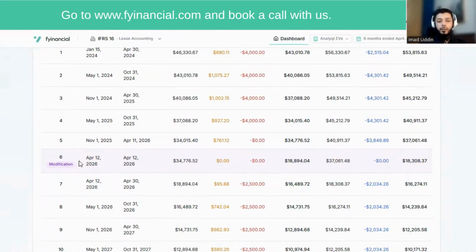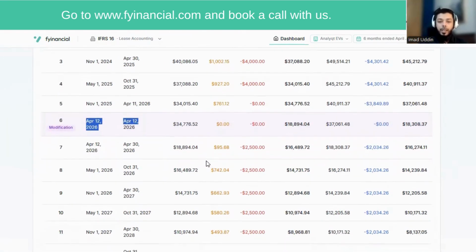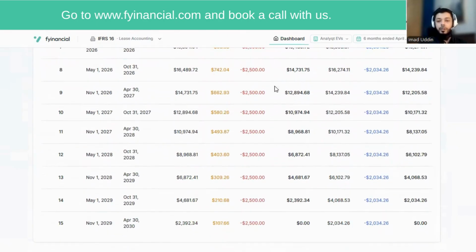Please note that this is a mid-period adjustment. Something randomly happened on April 12th. But the system is so accurate that it actually amortized the lease liability to 0 at the end of the term, because the new RVG was now 0. And it has also amortized the entire right of use asset to 0. So you can be satisfied with the accuracy of the system.